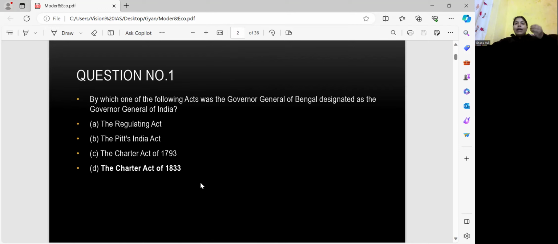you can find that every year UPSC has asked a question based on this 1833 Chartered Act. I randomly saw the options and saw there is an option of this one, so I thought this is the correct answer, but let's see what the question and the answer are. Only because of the option I had seen, I thought it is the correct answer, because UPSC repeatedly asks questions based on the Charter Act 1833. You can check out the previous year question papers. We are going to solve those questions also.